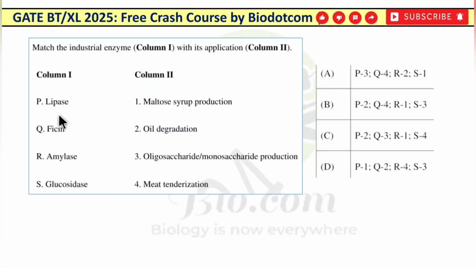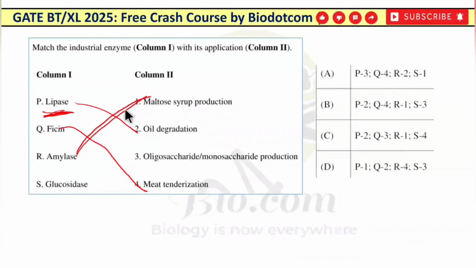Now one more matching question, in which different enzymes are mentioned along with their applications. The function of lipase is oil degradation. Basically it is an enzyme responsible for the degradation or hydrolysis of oil, so P matches 2. Now ficin is responsible for the tenderization of meat. It means Q matches 4.